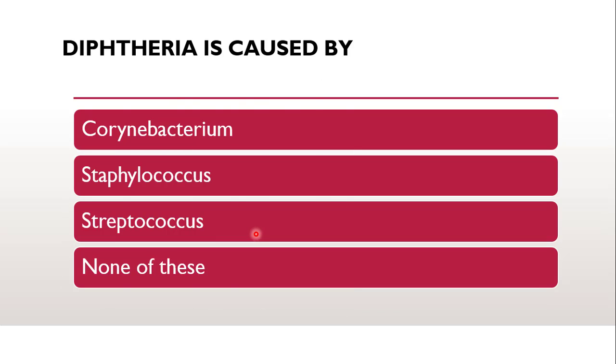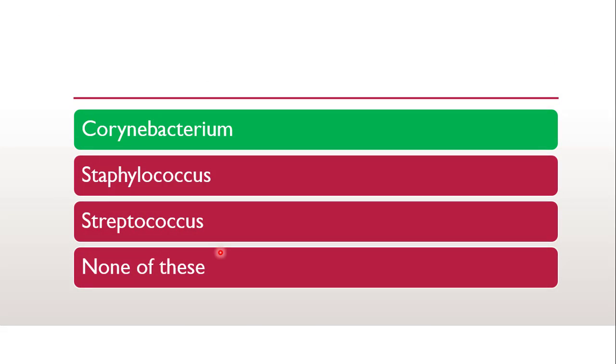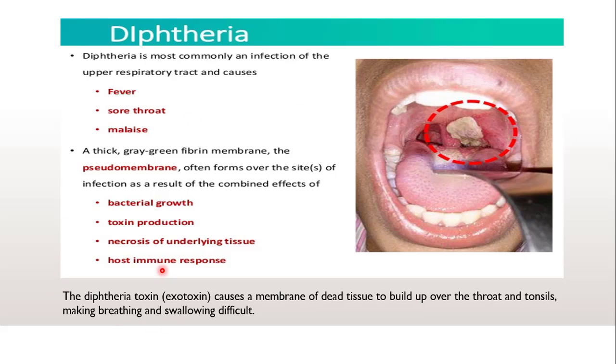The next question is: diphtheria is caused by which of these species? Corynebacterium, Staphylococcus, Streptococcus or none of these? The correct answer is Corynebacterium, since diphtheria is caused by Corynebacterium diphtheriae. So, we will see now what Corynebacterium diphtheriae is responsible for.